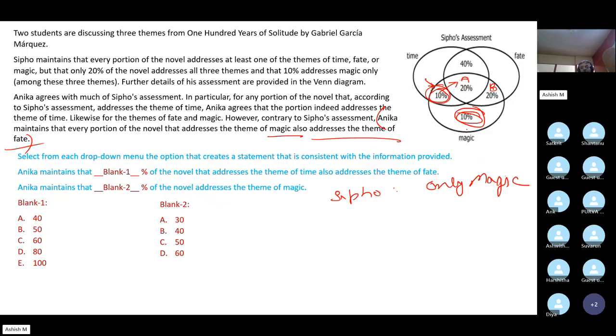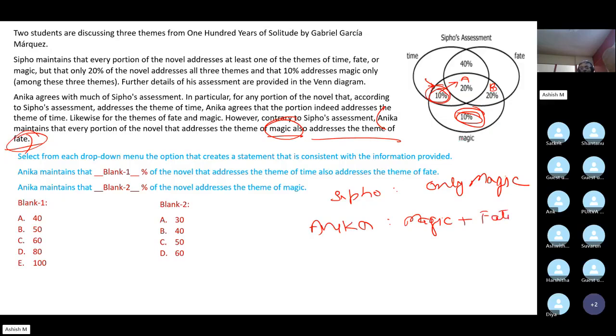According to Anika, this 10% is actually addressing what? Magic plus fate, right? Any section that addresses magic also addresses the theme of fate. So it should be magic plus fate.